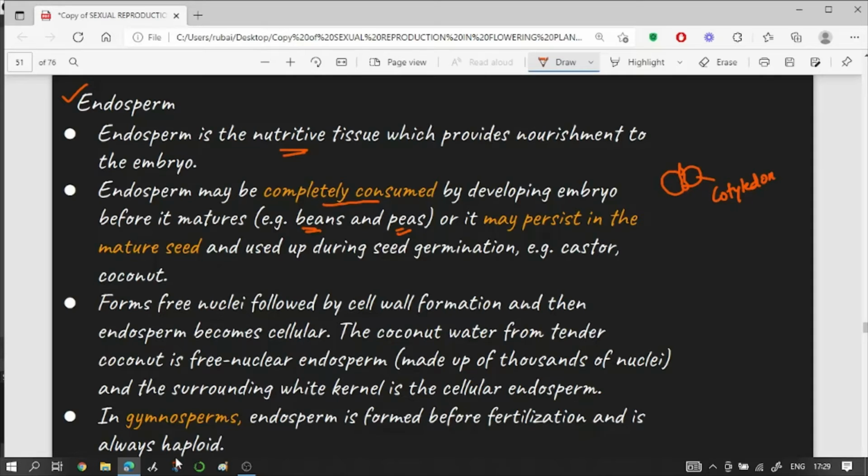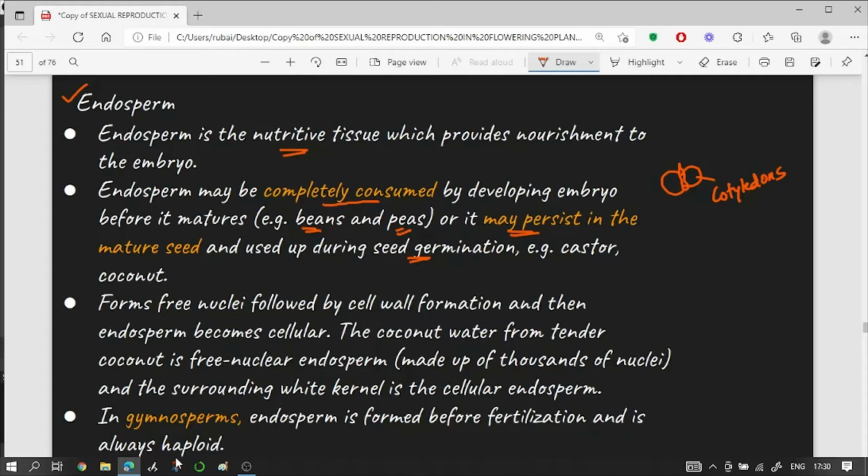The endosperm is absolutely used up by the developing embryo before it matures, so we are not able to make out the endosperm anymore. But in some plants like rice and castor, you will be able to see the endosperm, and it may persist in a mature seed and is used up when the seeds germinate.